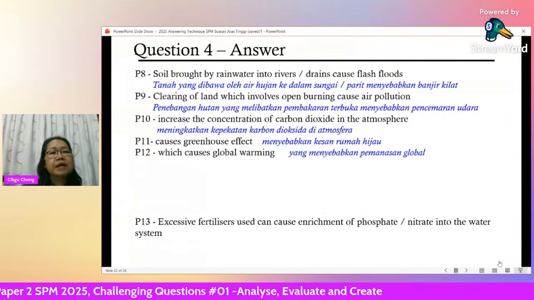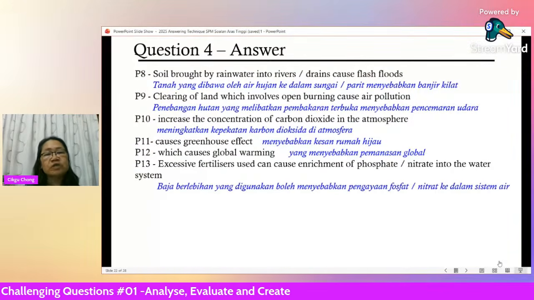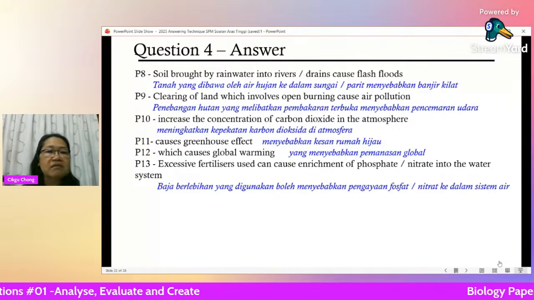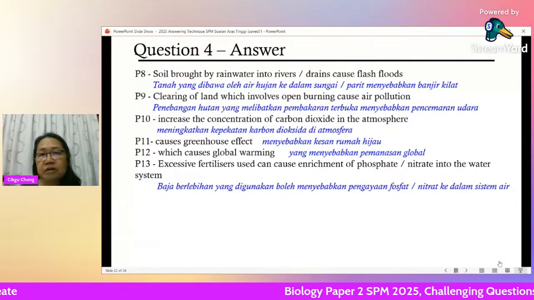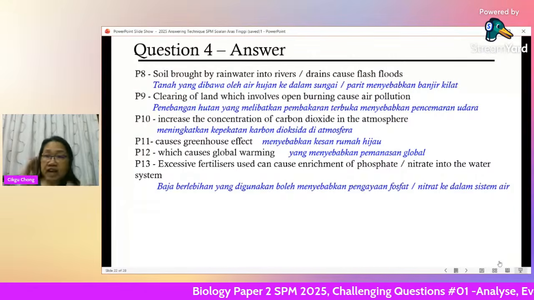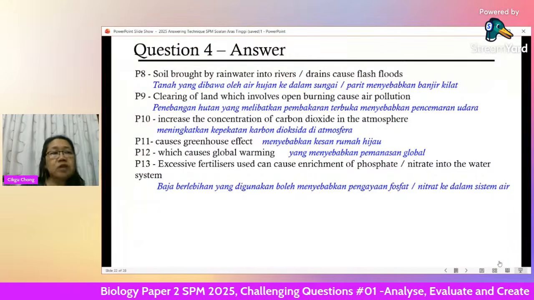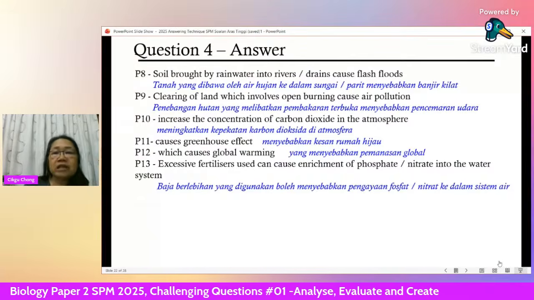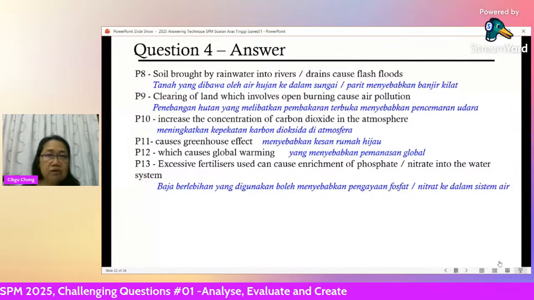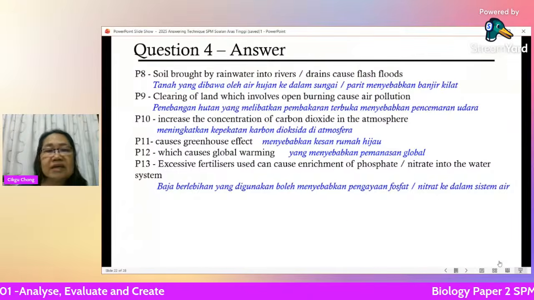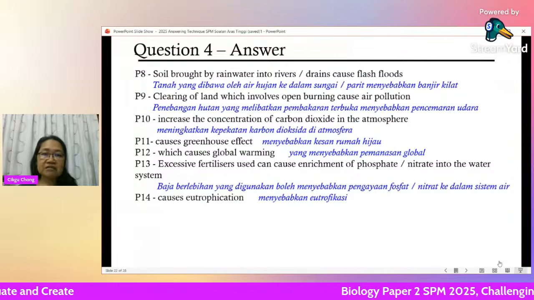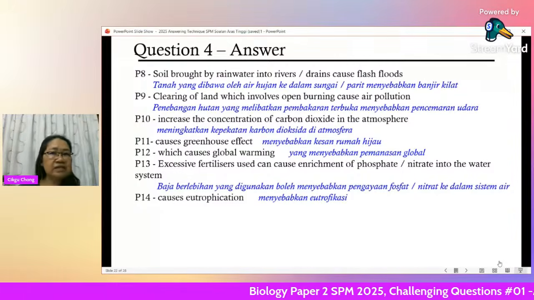Okay, then excessive fertilizers. Too much fertilizer, you want the plant to grow faster. It can cause enrichment of phosphate because your fertilizer will have phosphate, you have nitrate. If it's not absorbed fully by the plant, it can run into the water system. Okay, rivers, lakes, and then you have a problem called eutrophication.